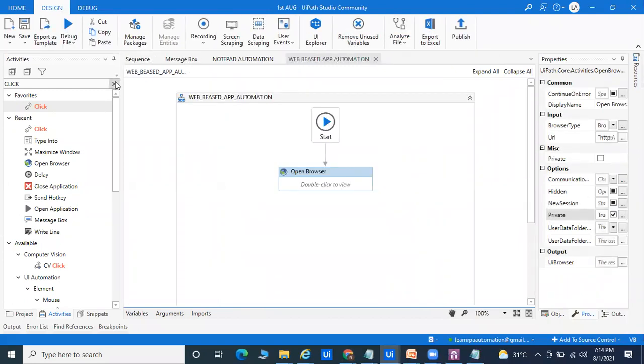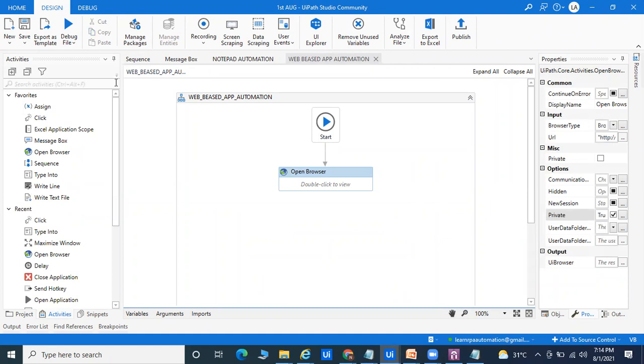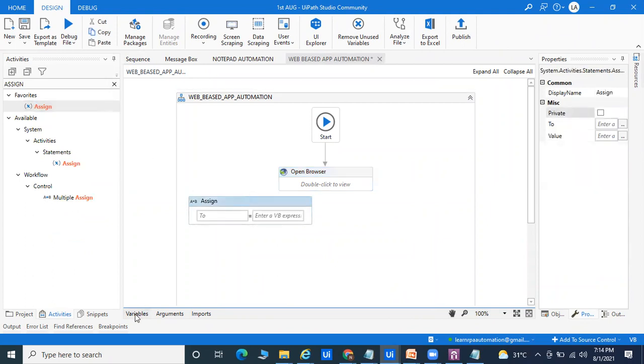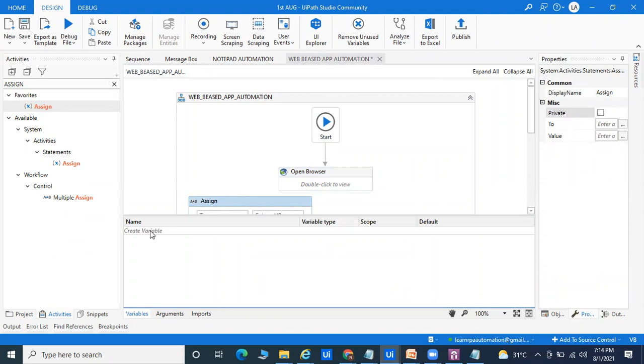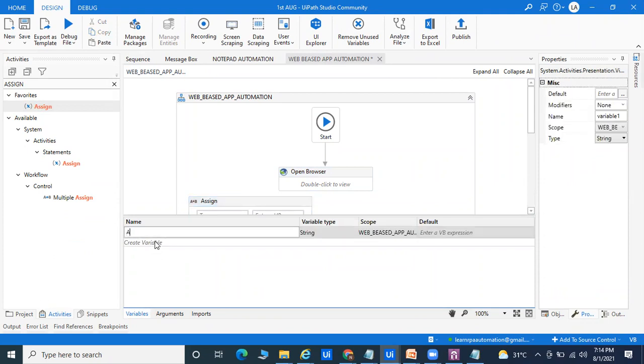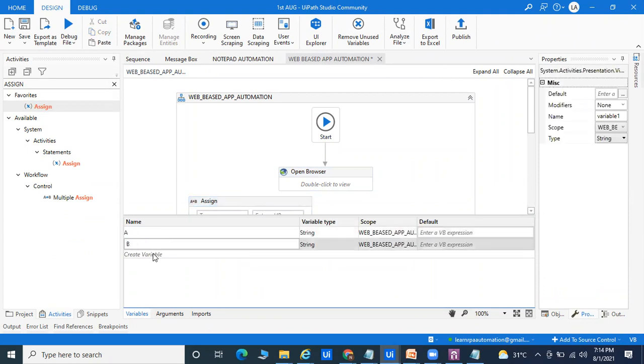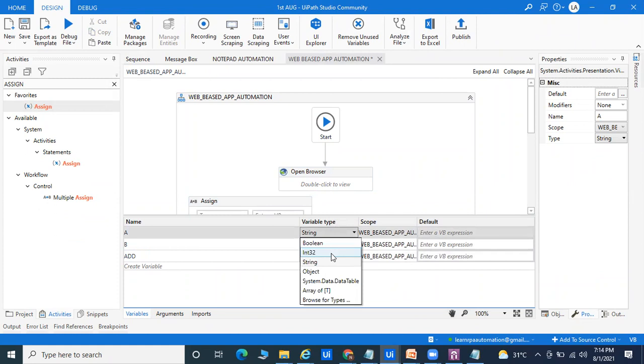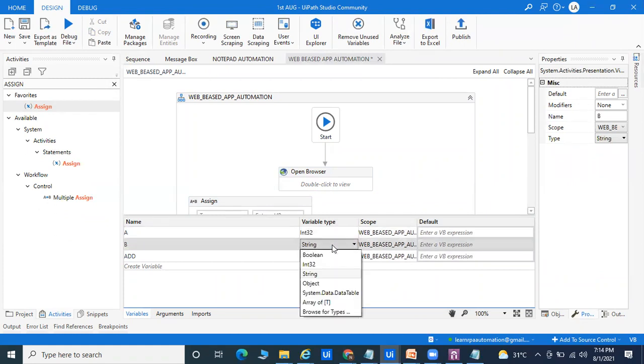Suppose you want to add two numbers, that is the Assign activity. Here I'm taking it, so it's very simple to add two numbers. You can take data from a bot also, you can pass the things. Assign means I'm going to assign two variables. Here I'm taking this variable called A, here I'm going to take B. So I will assign some data. Here I'll pass the variable called add. Here I'll take A as an integer, and here I'll take B as an integer.